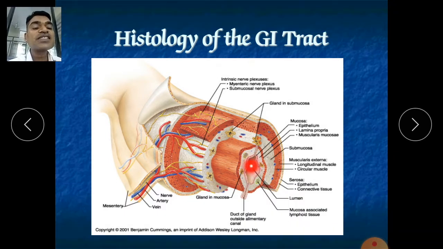The mucosa is the layer which can be affected. For example, in the stomach acid secretion occurs. Our mucosa is so strong that it withstands the acidic pH and is not affected by it. Almost pH 2 to 3 is there in the stomach, and in the small intestine it is almost pH 7 to 8.